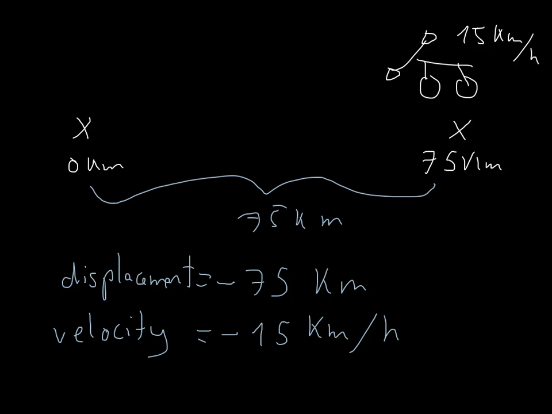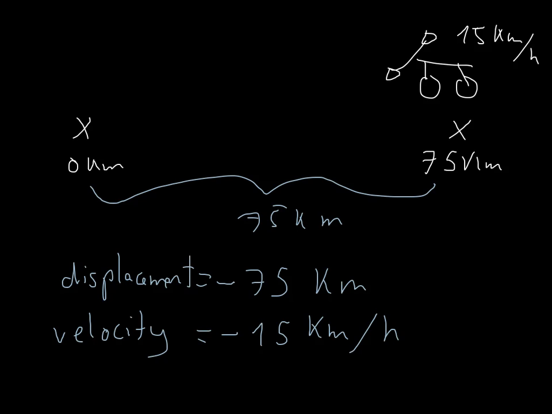And this is just like displacement. Displacement is like distance, but with a minus. Velocity is just like speed, but with a minus or without a minus. So if I'm going this way, then velocity is just like speed. If I'm going this way, then velocity is like speed with a minus sign. Velocity can be negative, speed can't be negative, displacement can be negative, distance can't be negative.